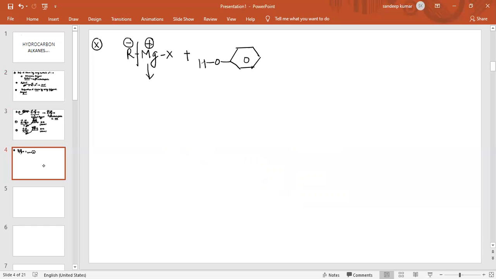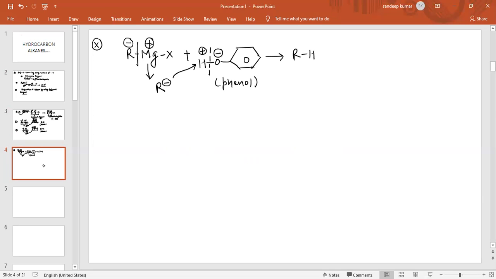So basically, the Grignard reagent supplies the nucleophile, and this acidic hydrogen bond will break in such a way that this oxygen will carry a negative charge and this hydrogen will carry a positive charge. Now this R negative will combine with hydrogen, and the product obtained is again an alkane. So by using phenol, we can also prepare the alkane. By using Grignard reagent with the help of phenol, this is basically phenol, we have prepared the alkane.